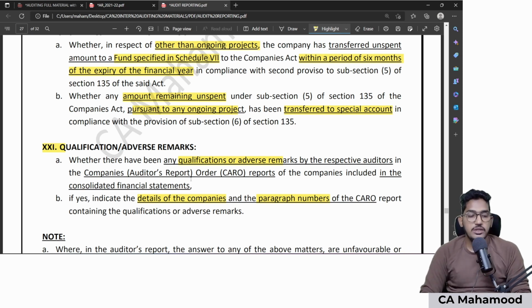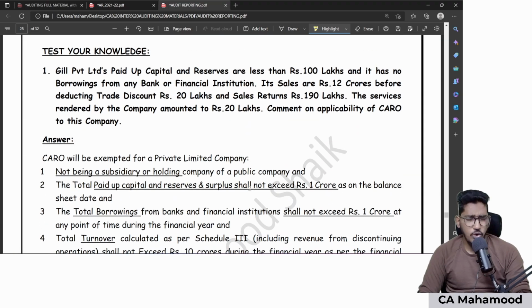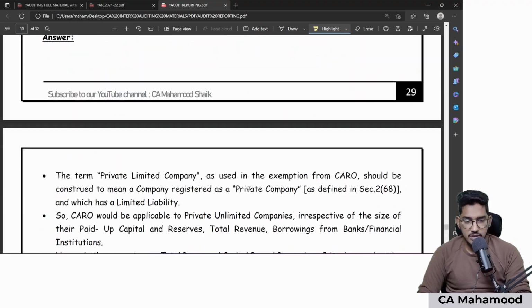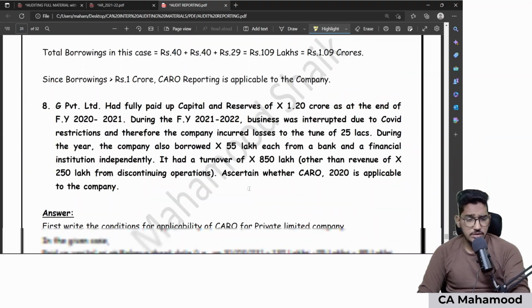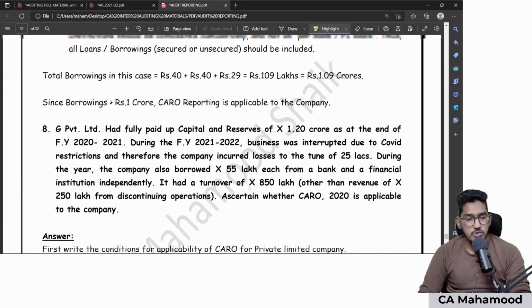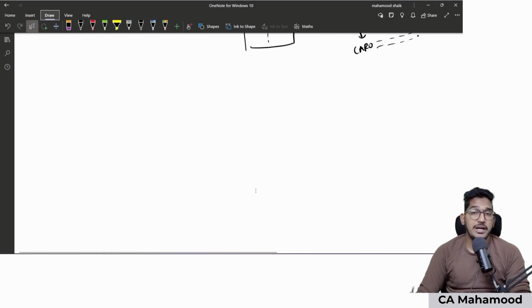Understood everybody? And one more thing here, all these 21 matters are required to be reported whether or not you have positive responses or negative responses. In all the cases, you have to report on all the 21 matters. So we are almost done with the, not almost, we are done with the audit reporting revision. But I think one more small question will be there. That too regarding one more small concept that anyhow I will try to revise. How AS1 will have an impact on the auditor's opinion. How AS1 will have impact on the auditor's opinion.